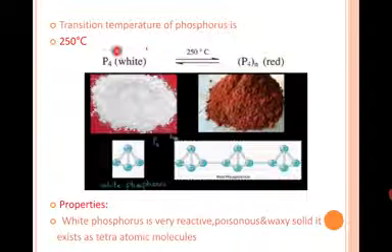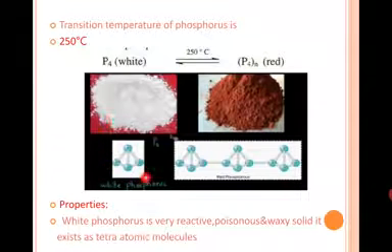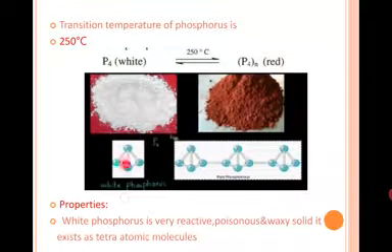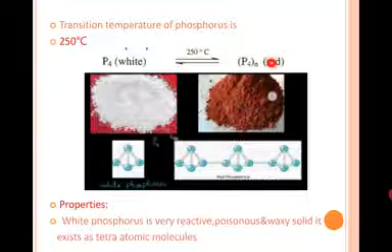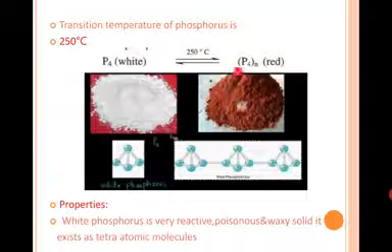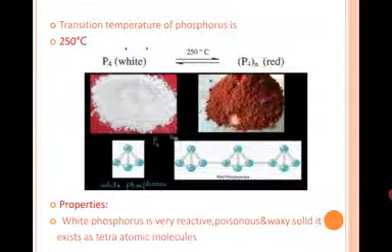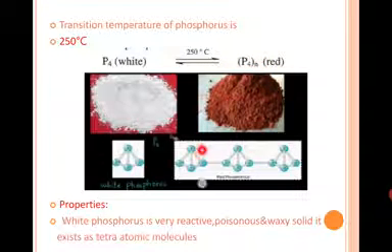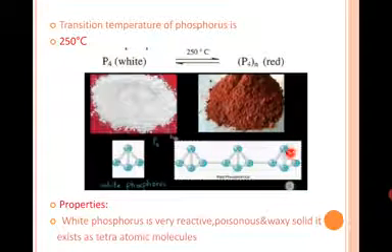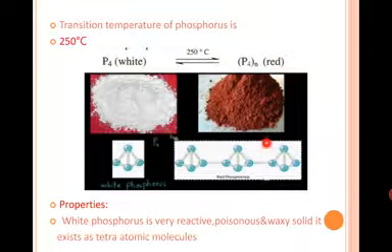Below 250 degrees centigrade white phosphorus exists. P4 indicates that phosphorus consists of 4 atoms of phosphorus and it has a tetraatomic molecule. Tetra means 4. Above 250 degrees centigrade red phosphorus exists and it is (P4)n, where n means 1, 2, 3 and so on. Here you can see that one P4 will link with a second and then with a third. In this way a long chain will be formed, that is of red phosphorus.